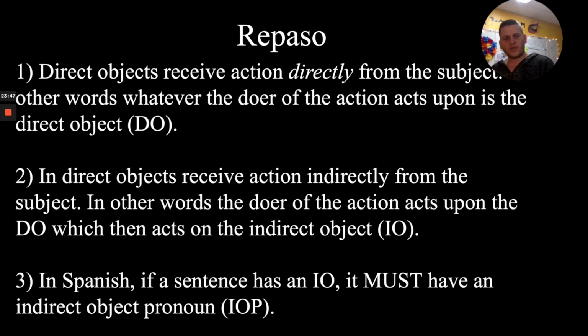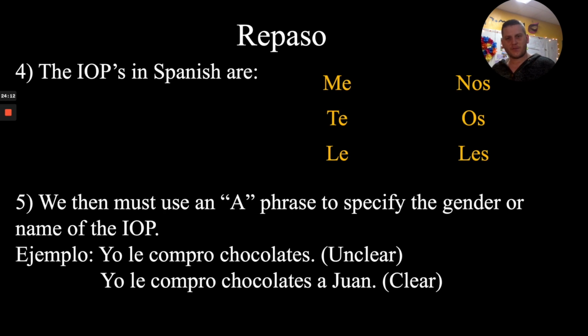In other words, the doer of the action acts upon the DO, and then the DO acts upon the IO, the indirect object. In Spanish, if a sentence has an indirect object, it must have an indirect object pronoun. So even though it doesn't say to her in the sentence, you're still going to have the word to her, le, and then clarify who that refers to with an a phrase.